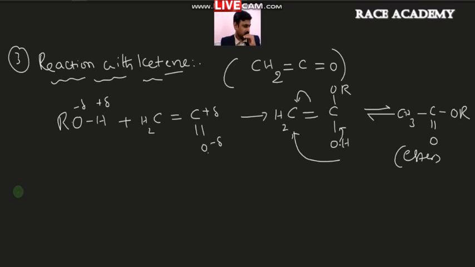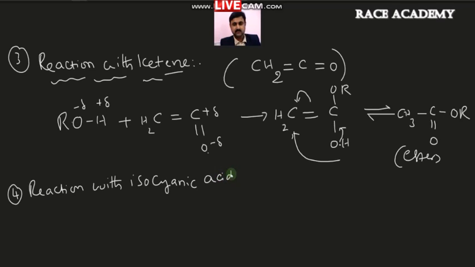Moreover, we have the reaction with isocyanic acid. It is one important reaction. So exactly what is isocyanic acid?